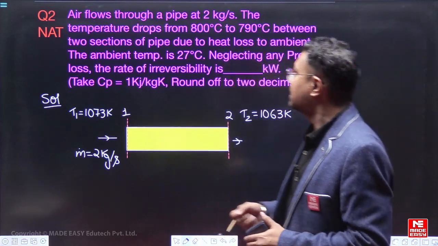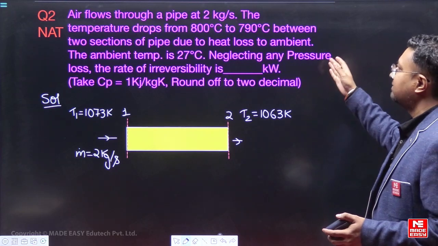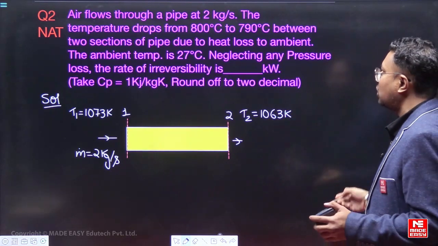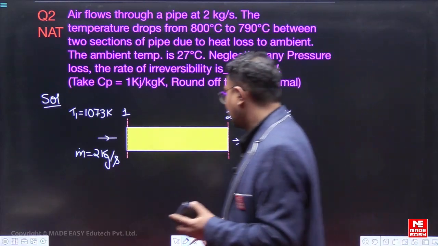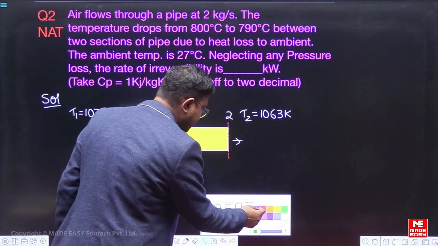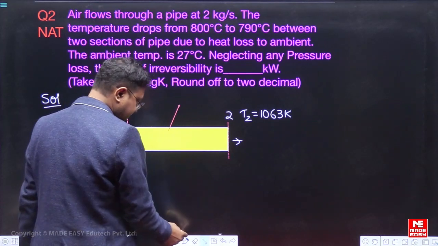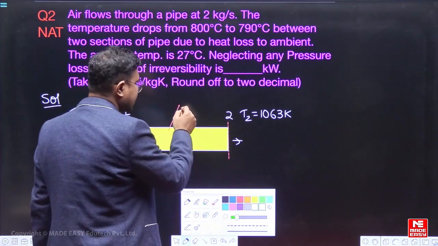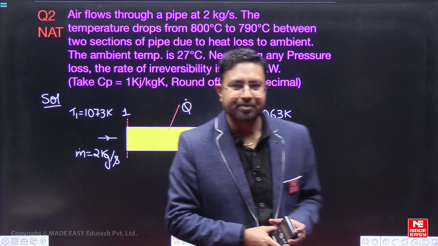So why the temperature drops? क्यों drop होता है temperature? The temperature drops from 800 to 790 between two sections of the pipe due to heat loss to ambient. तो ambient को heat loss होता है. That means through the pipe there will be a heat loss from the pipe to the ambient. So this heat loss, let us say, is taking place at a rate of q dot. ये q dot rate से heat इसमें loss हो रहा है, ठीक है.